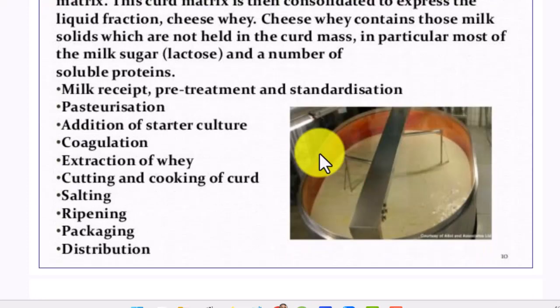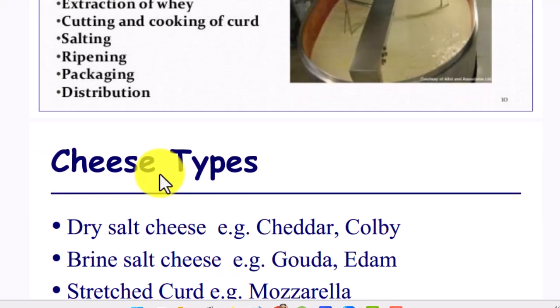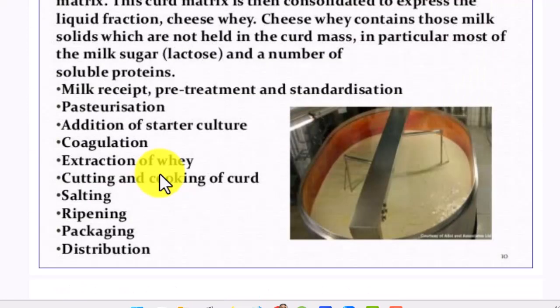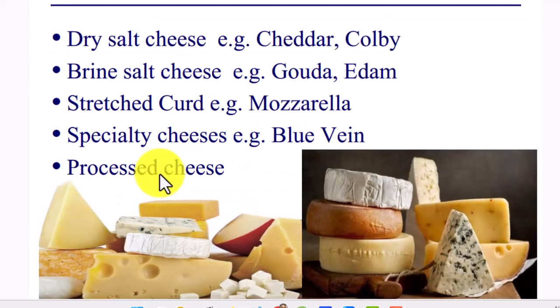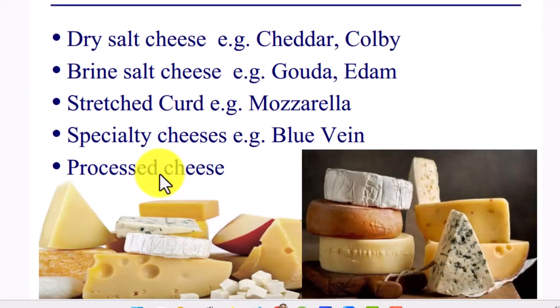Milk receipt, pre-treatment, standardization, pasteurization, adding starter culture, coagulation, extraction of whey, cutting and cooking, salting, ripening, packaging, distribution. These are the steps. Simply, types of cheese: dry salted cheese, brine salted cheese, stretched curd like mozzarella.